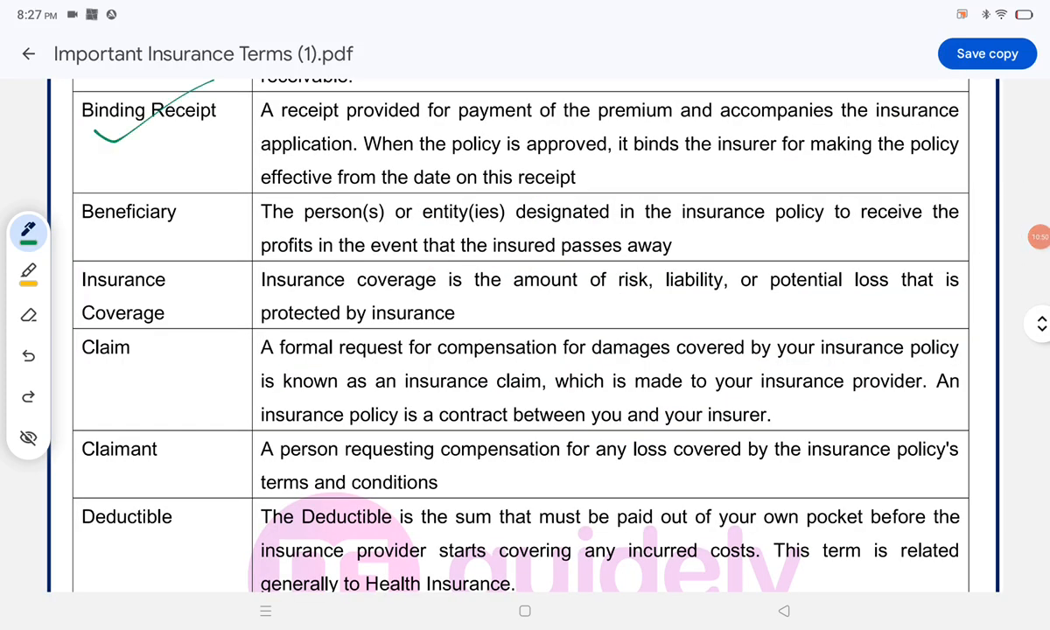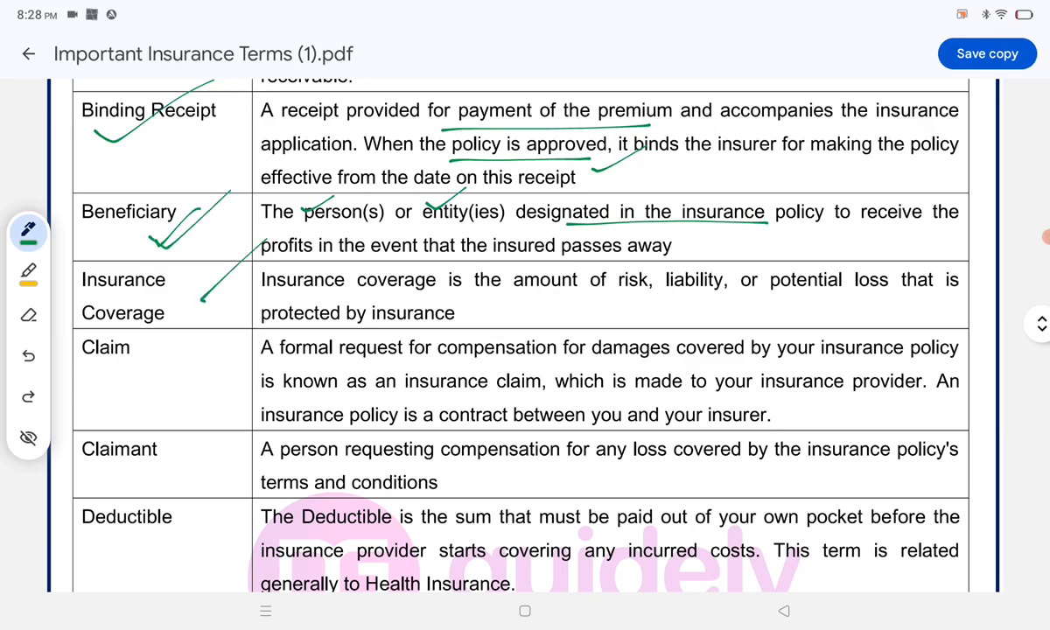Binding receipt: a receipt provided for the payment of premium and accompanies the insurance application. When the policy is approved, it binds the insurer for making the policy effective from the date on this receipt. Beneficiary: the person or the entity designated in the insurance policy to receive the profits in the event that the insured passes away, is known as beneficiary.